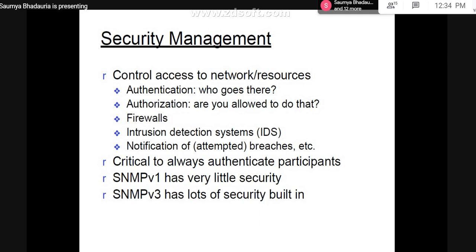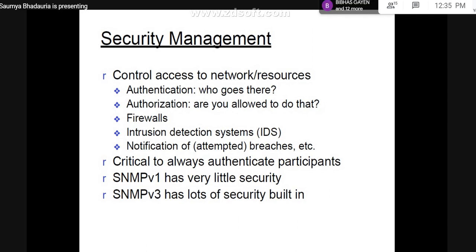In order to have this management scenario in context to security, multiple levels were introduced into the simple network management protocol. So initially, what was our focus? Initially, our focus was just to deploy a particular network and let the communication establish.